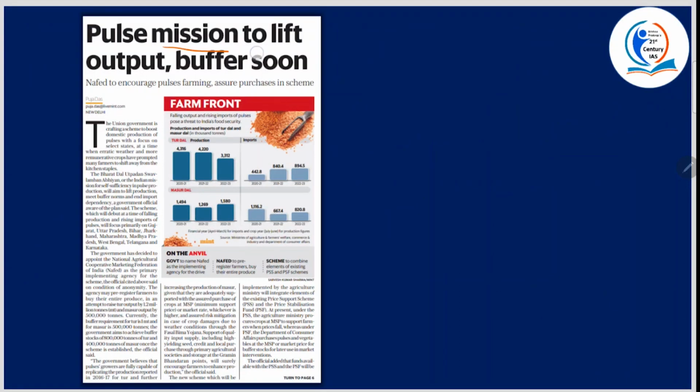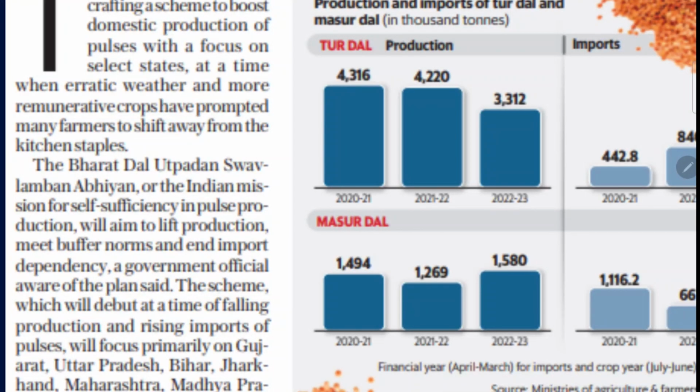Next, Pulse mission to lift output, buffer soon. NAFED to encourage pulse farming, assures purchase in scheme. Which scheme are they referring to? It is the Bharat Dal Utpadan Swalambhan Abhiyan. That is in Hindi. In English, it is the Indian Mission for Self Sufficiency in Pulse Production.